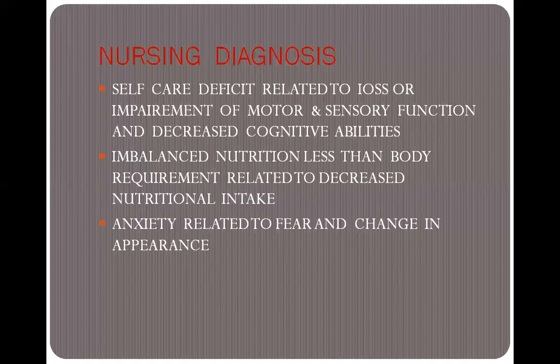Then next is imbalanced nutrition, less than body requirement, related to decreased nutritional intake. Sometimes because of the disease condition, the patient is having the problem of imbalanced nutrition. So first we have to assess the nutritional status of the patient. Then after that we have to provide a proper nutritious diet for the patient, and we have to explain the importance of a nutritious diet in our disease condition. Then we have to also measure intake and output of the patient.